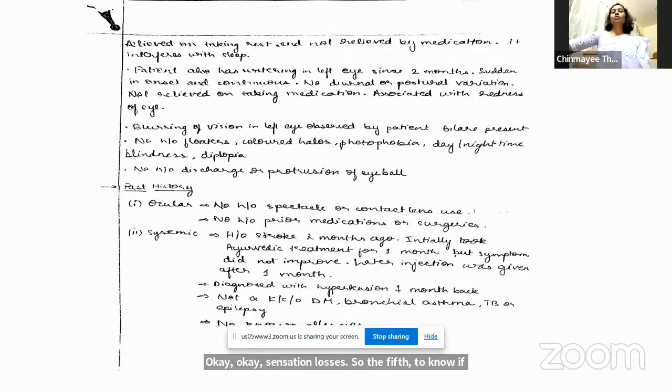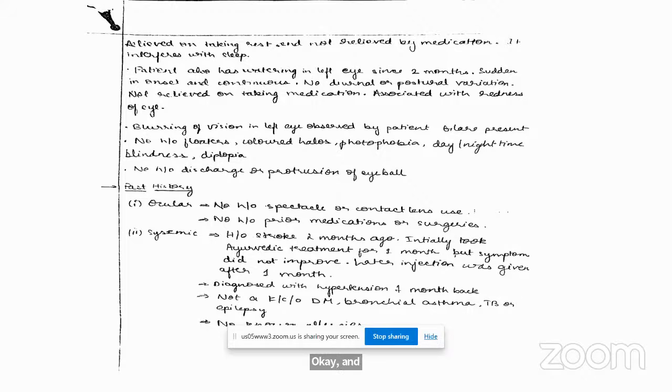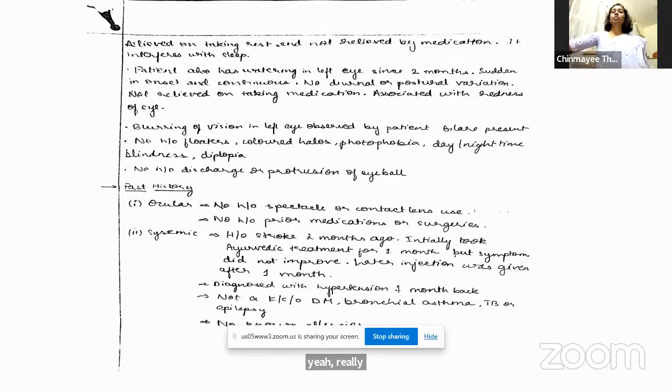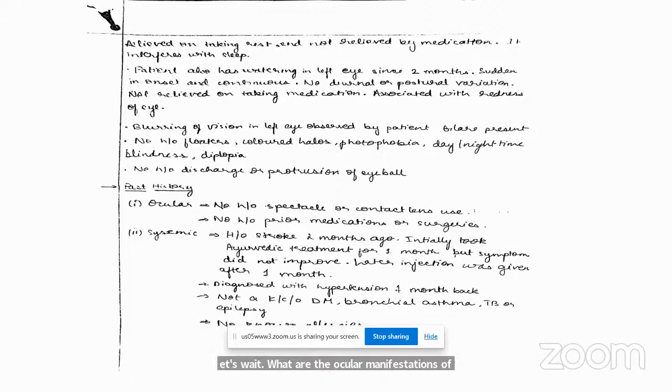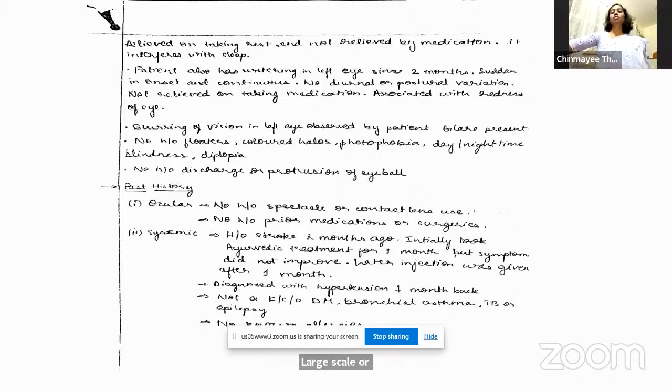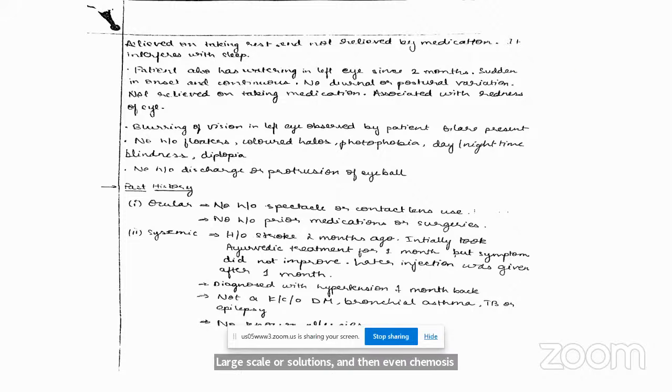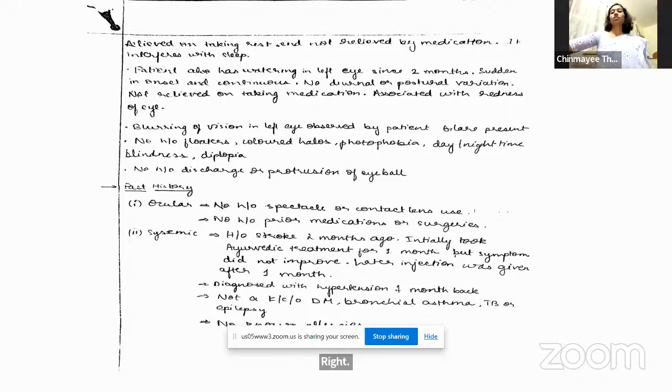What are the ocular manifestations of hypertension in the eye? Ma'am, sudden gradual painless loss of vision. Right, very good. In the form of vascular occlusions. Then even chemosis. Sometimes you can also have ecchymosis due to rupture of the blood vessels in the conjunctiva, subconjunctival hemorrhage, vitreous hemorrhage, retinal detachments. So these are all the manifestations of hypertension.